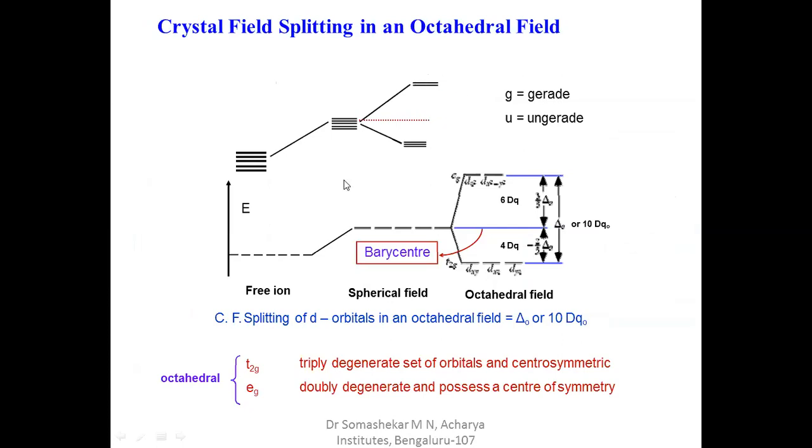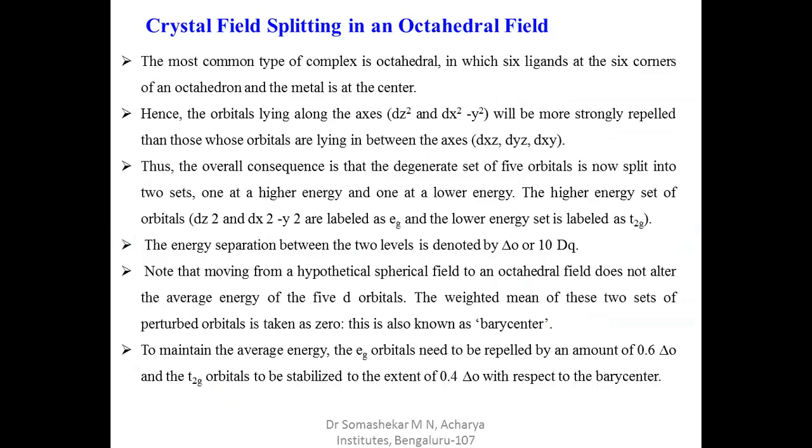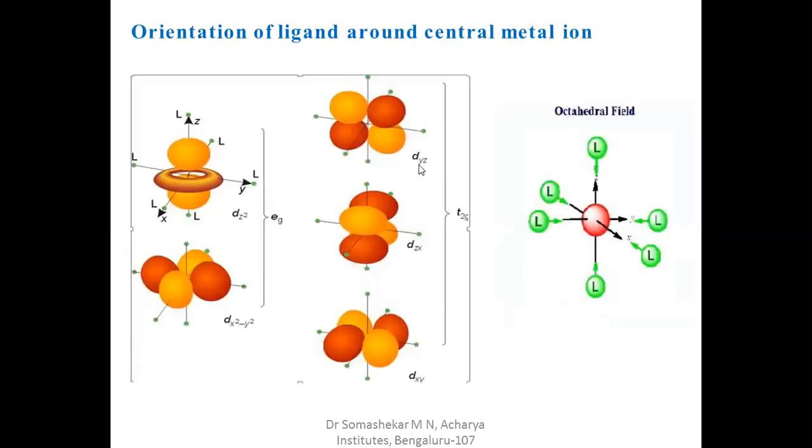So which are the orbitals that increase in energy? The eg set increases in energy because repulsion is more in these 2 orbitals, whereas in the t2g set of orbitals, the lobes are between the axes. Here there is no ligand approaching between the axes.